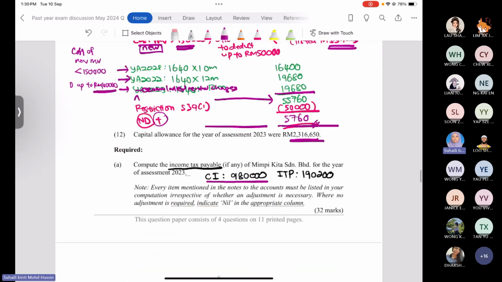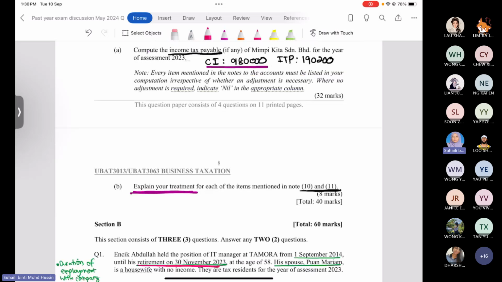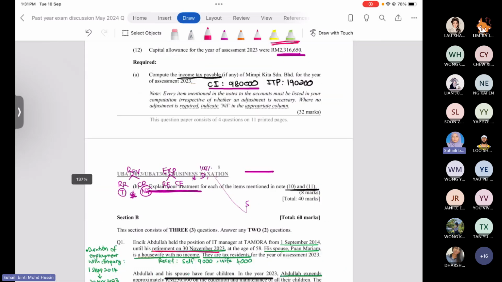You have to explain the treatment, which means you identify whether the item is revenue or expenses. If revenue, it is either revenue receipt or capital receipt. If revenue receipt, basically taxable. If capital receipt, basically non-taxable. But for some items you have to check whether it is listed under a specific section or depends on the situation. Expenses will be either revenue expenditure or capital expenditure. For expenditure, we have the level of deduction: 100% allowed for deduction, only 50% allowed for deduction.